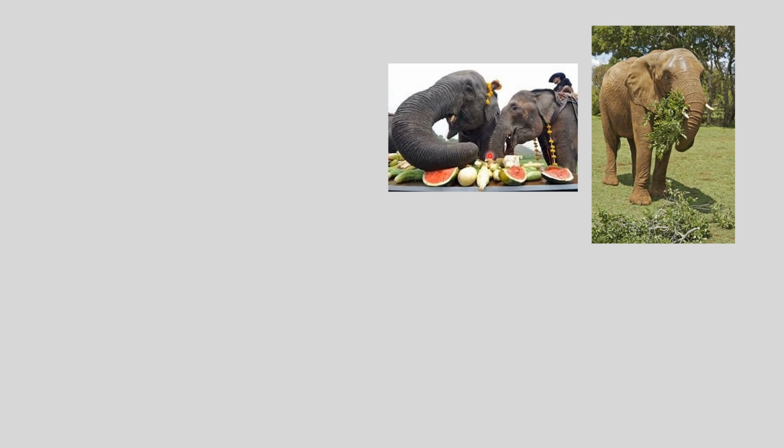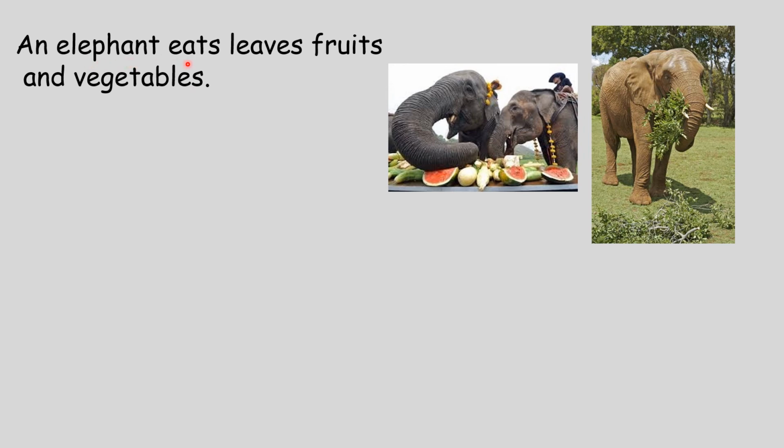What does the elephant like to eat? An elephant eats leaves, fruits, and vegetables. An elephant does not eat meat. So you know what word you would use for an animal that eats only leaves and vegetables or fruits? Herbivorous. Herbivorous animals means they eat only leaves like the giraffe. But a tiger is a carnivorous. This is a herbivorous animal. This is little information for you children.